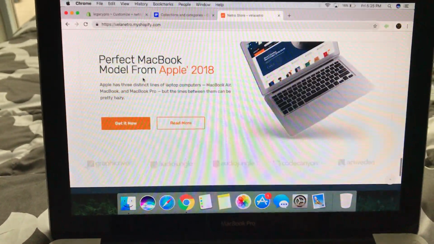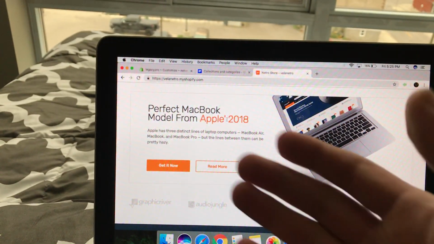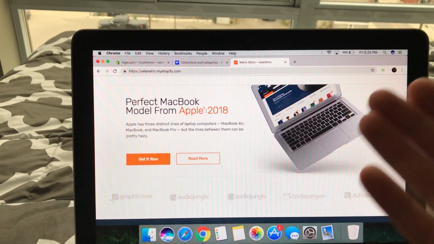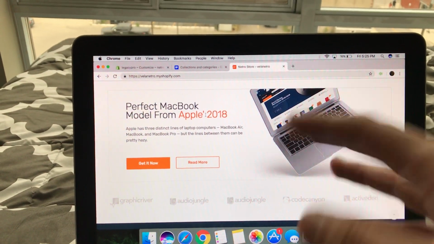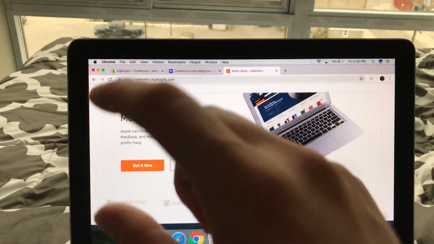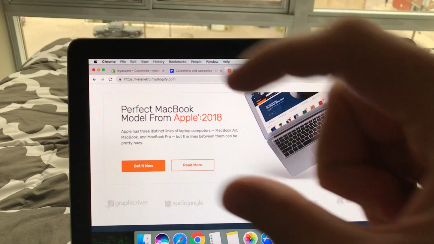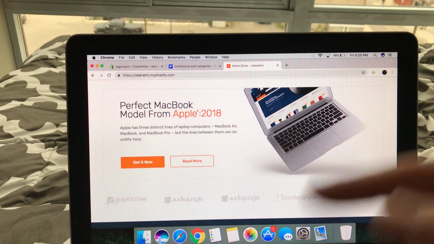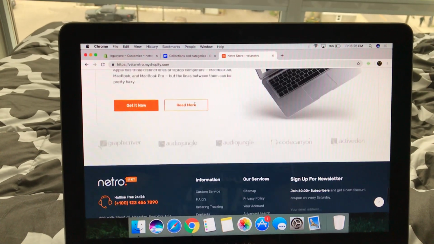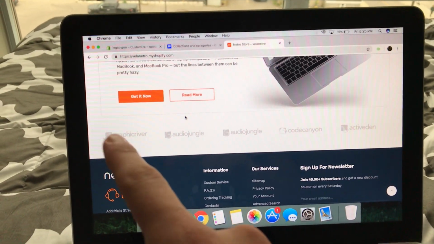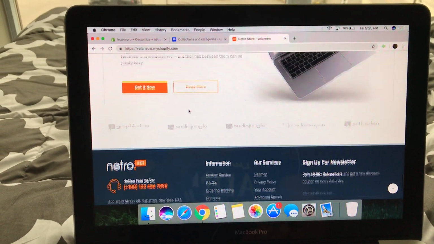And then, I don't know about this section right here, Perfect MacBook. Maybe if you think that you can put another product here, like another product or something. Maybe if you think you can do something with this section right here that can be related to the website or a product or something, that would be cool. If not, you can easily delete that. I don't mind. This little thing I don't need, so you can delete that.